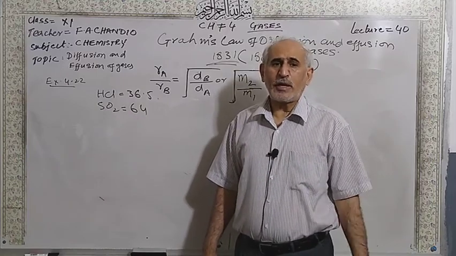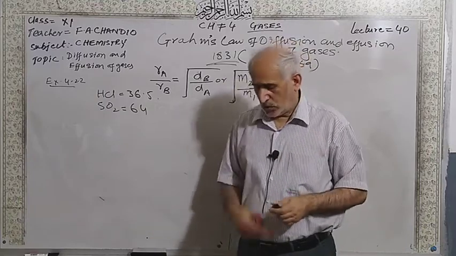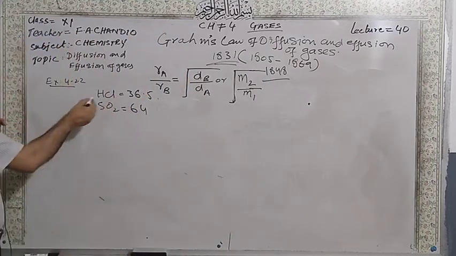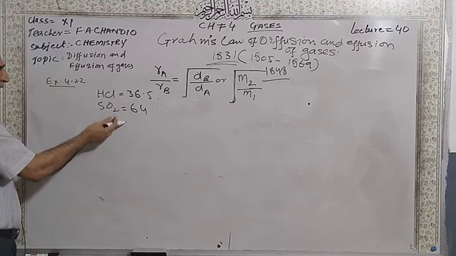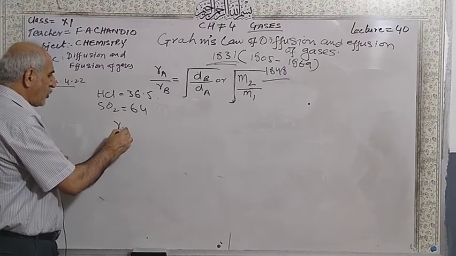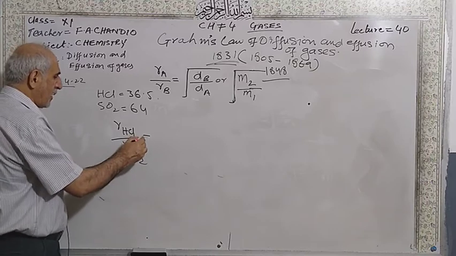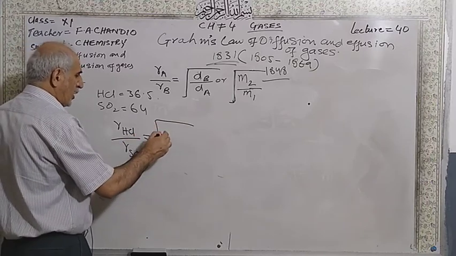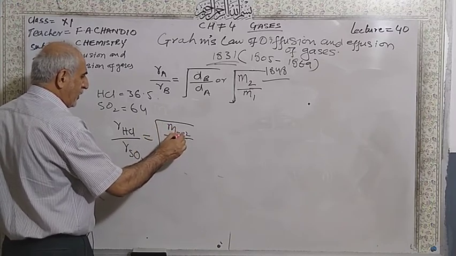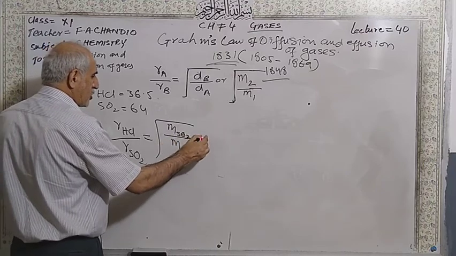But preferably when you are comparing the rates, lighter gas you put on the numerator side and heavier gas on the denominator side. The rate of diffusion of hydrogen chloride gas divided by rate of diffusion of sulfur dioxide gas equals the square root of the molecular mass of sulfur dioxide gas divided by molecular mass of hydrogen chloride gas.